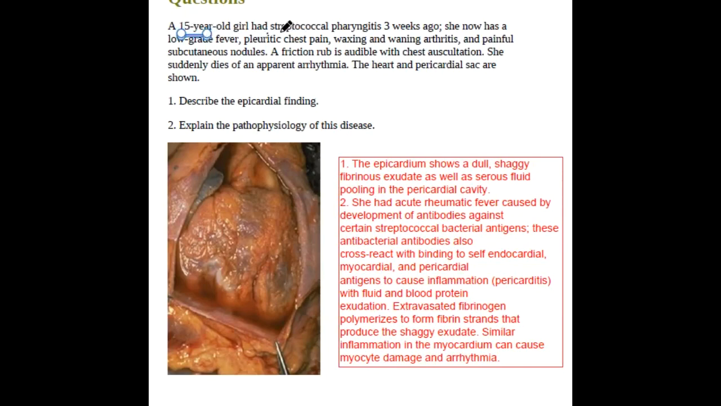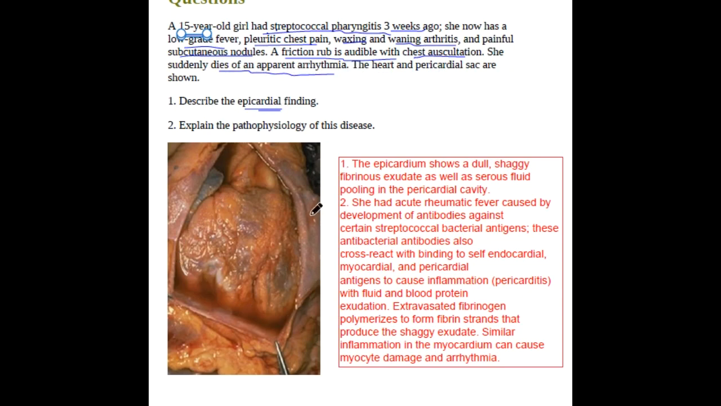A 15-year-old girl had streptococcal pharyngitis 3 weeks ago. She now has low-grade fever, pleuritic chest pain, waxing and waning arthritis, and painful subcutaneous nodules. A friction rub is audible on chest examination, and she dies of an apparent arrhythmia. The heart and pericardial sac are shown here. What is the epicardium finding?